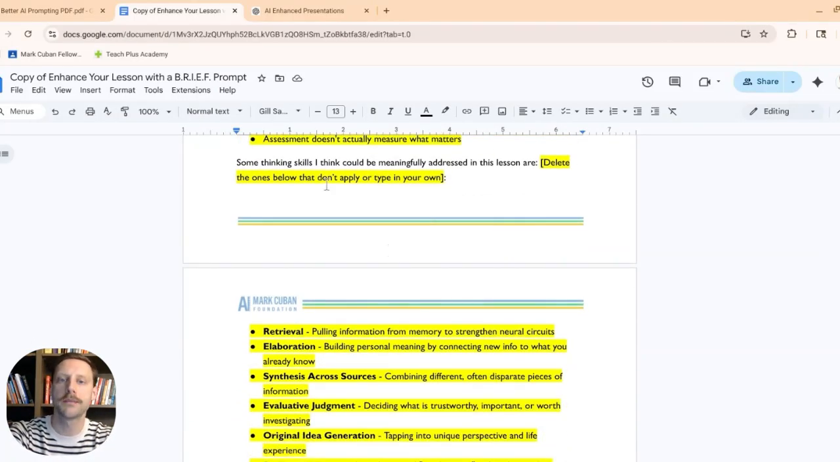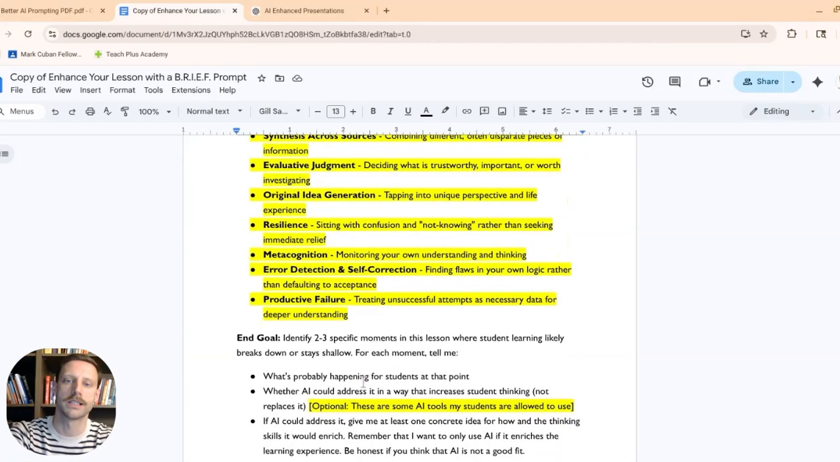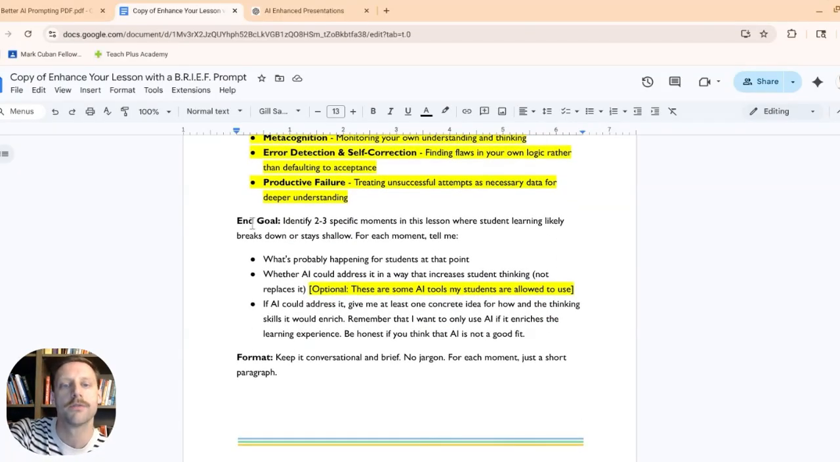And then same thing under the thinking skills, you can see some of the different thinking skills that might be employed by the students and just delete off, again, the ones that don't apply. So you would develop your own list. You could even use AI to help you develop some of what that list might be. And then for the E in the brief acronym, ENGOAL, identify 2 to 3 specific moments in this lesson where student learning likely breaks down or stays shallow. What's great about that is it allows you to specifically say, here's what's not working in my lesson, help me fix it. And then under format, it says to keep it conversational, no jargon.